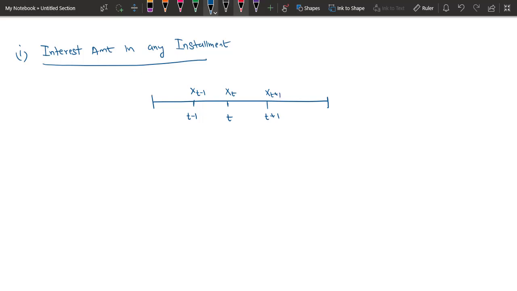No doubt on that part. Obviously the balance of loan or the outstanding loan or capital at time t minus 1 after the installment at t minus 1 will be LT minus 1, similarly LT here, and LT plus 1 here.